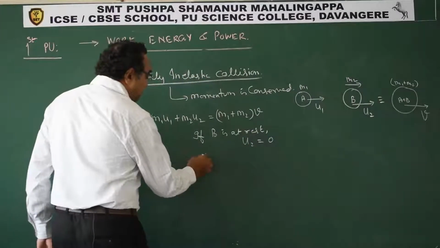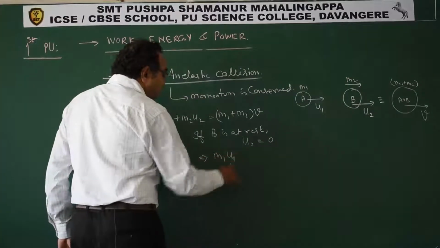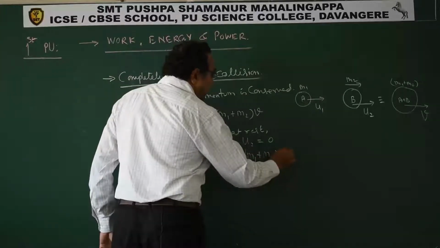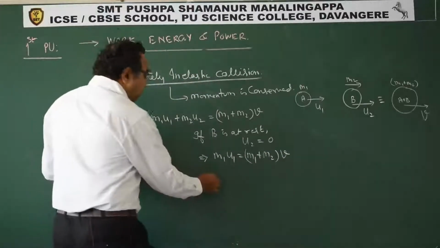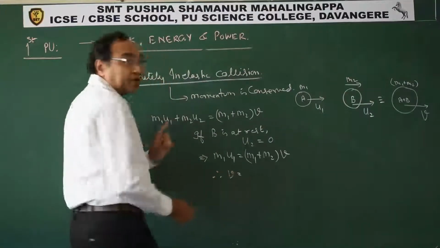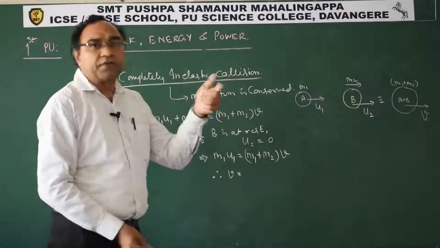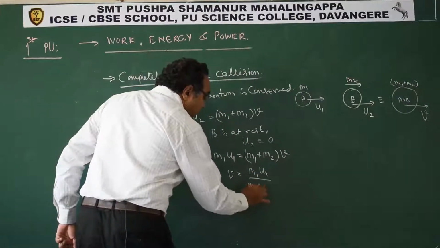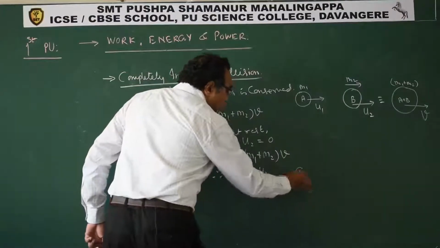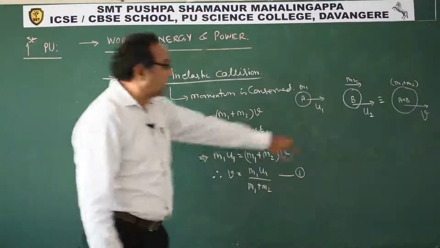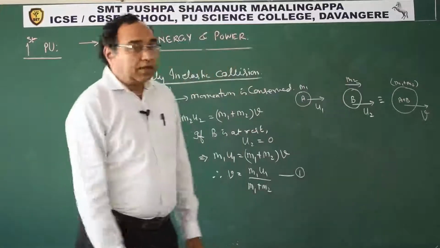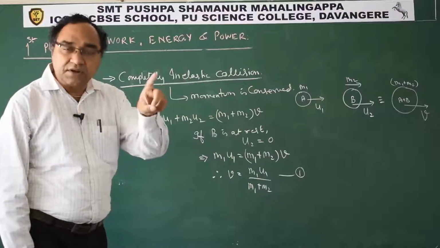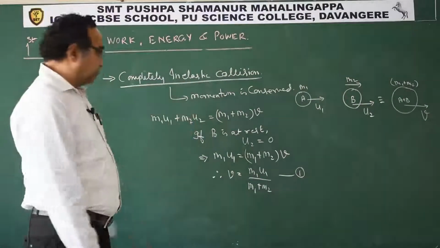So what we have from this? m1 u1 is equal to m1 plus m2 into v. Therefore we get the velocity of the combined mass. Sometimes numericals are based on this concept also. So we get this as m1 u1 by m1 plus m2. We got the velocity of the combined mass. Now in inelastic collision, kinetic energy is not conserved. So there is a loss.